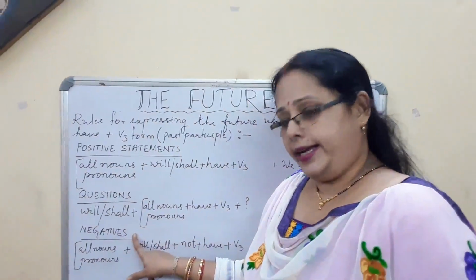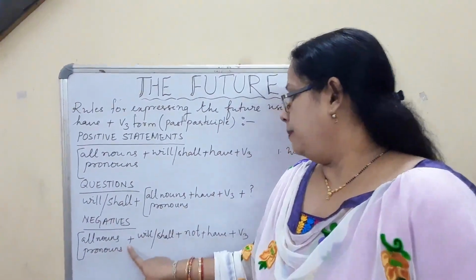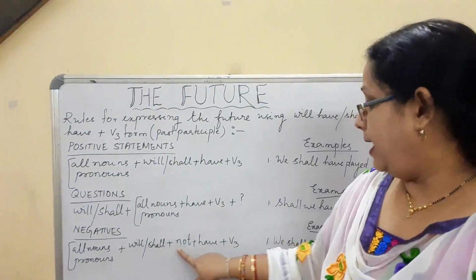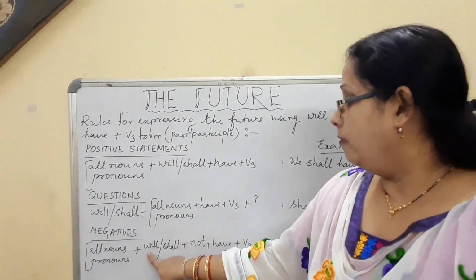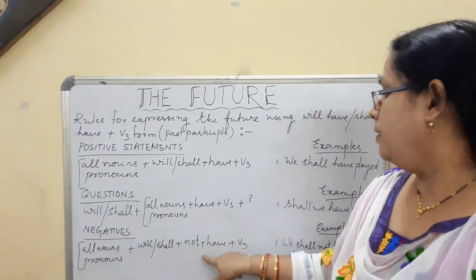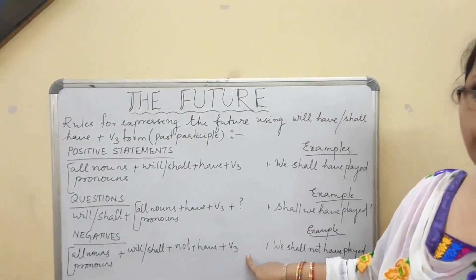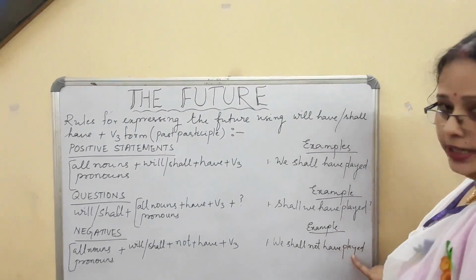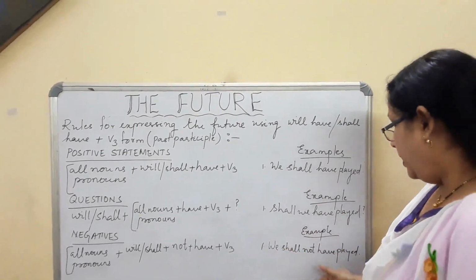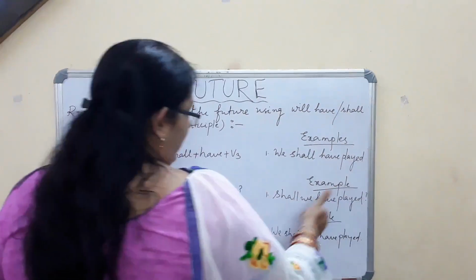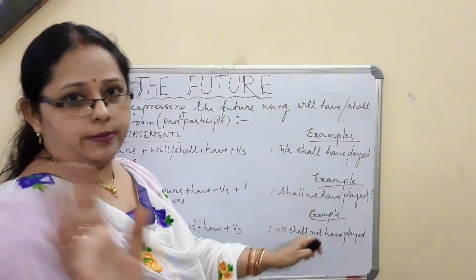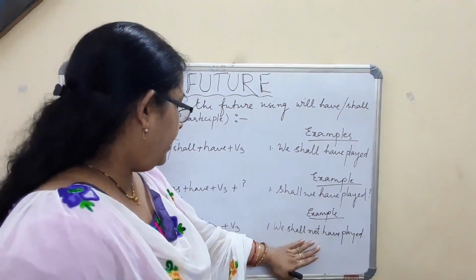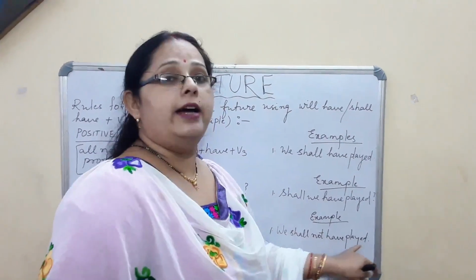If you are talking about negatives, all nouns or pronouns plus will or shall plus not. Remember, will or shall plus not plus have plus V3 form. Now you see the example, we shall not have played. I cannot say we not shall have played or we have not played or something like that. That is wrong. You have to make it we shall not have played.